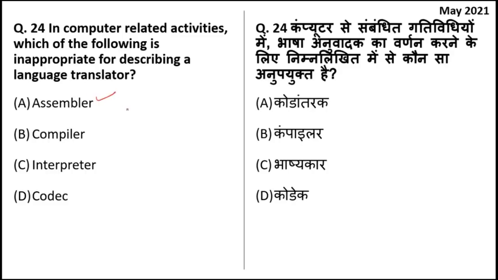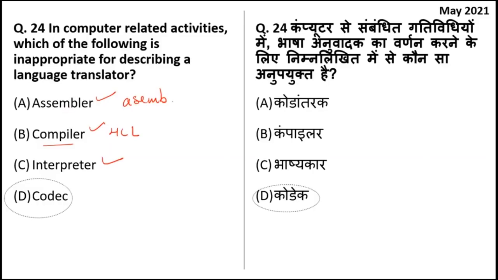Assembler is also a language translator, used to translate assembly language, and compiler is used to translate high level languages, and so is interpreter. But codec is not a kind of language translator. Interpreter translates your program statement by statement, while compiler does it in one go, and assembler is also a kind of language translator.